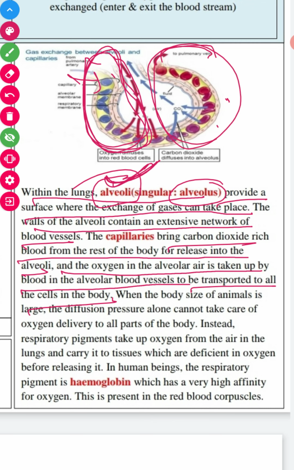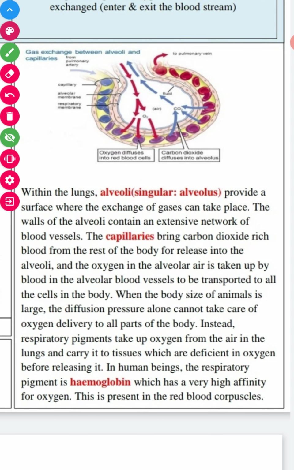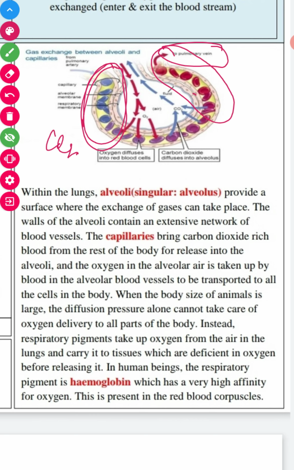This oxygen rich blood is taken by, not this, only this part. I'll show you again this part. This blood is taken up by the pulmonary vein, and all this blood reaches the body parts, and this blood is coming from the pulmonary artery, which contains carbon dioxide rich blood.